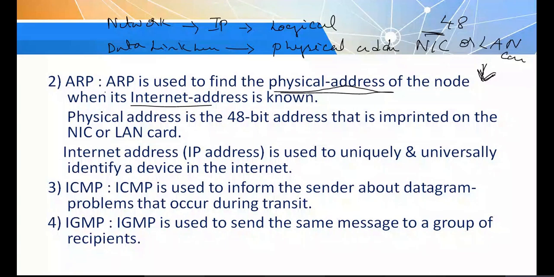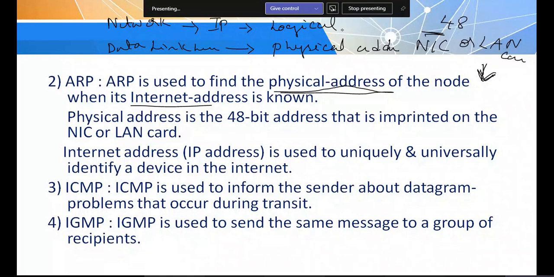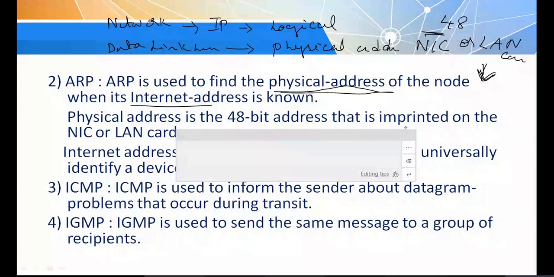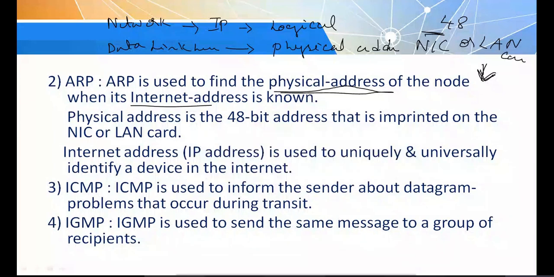Logical address means it is a unique address. Once an IP address is assigned, each device in the network will have its own unique IP address. Because of this unique IP address, your device can be identified universally or globally with the help of the IP address. We'll discuss more about the Address Resolution Protocol in later chapters.